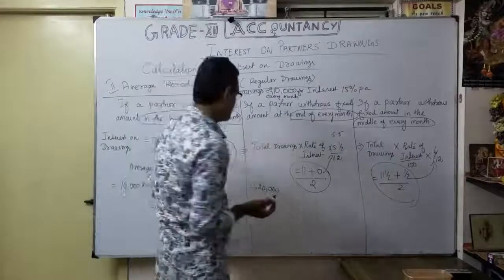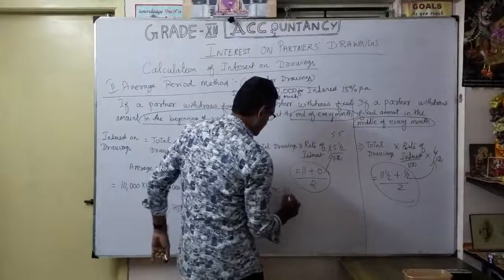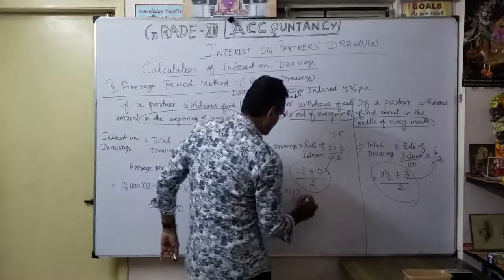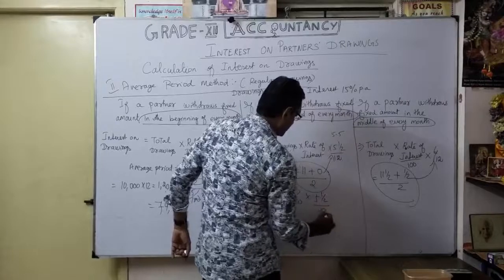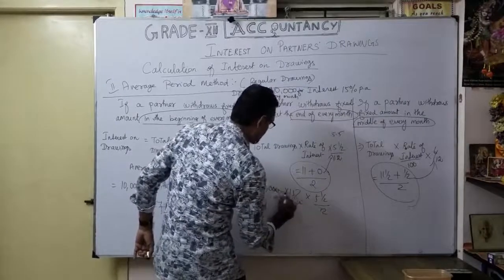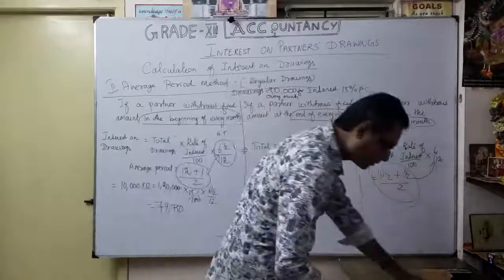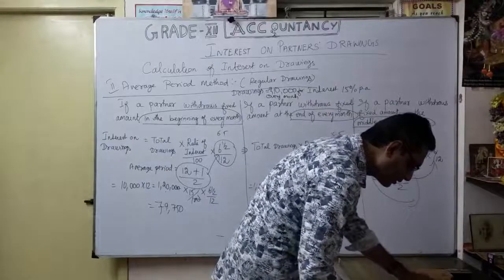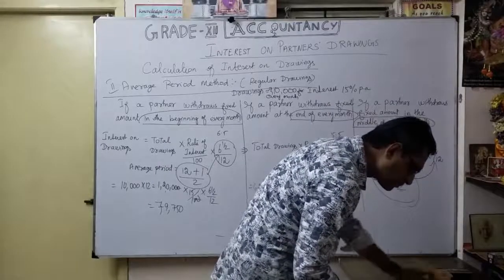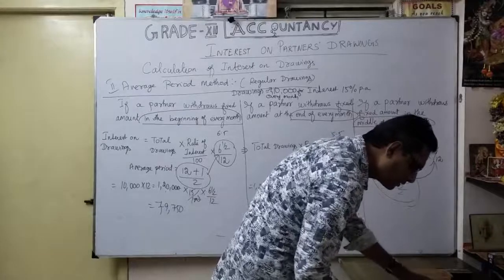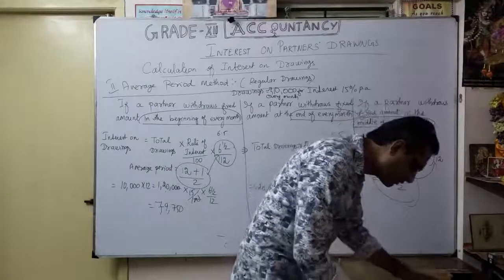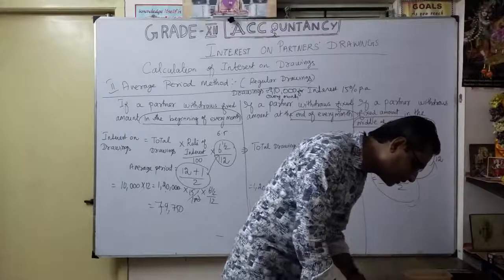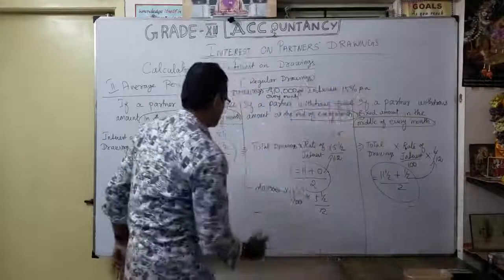Suppose it is the end of every month: the same 1,20,000 into 15 by 100 into 5 1 by 2 divided by 12. So what should the answer be? You can simplify, it is very easy. For the end of every month, the amount is 8,250.